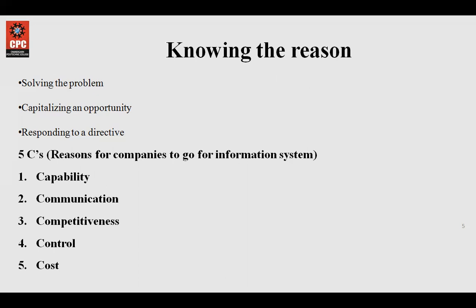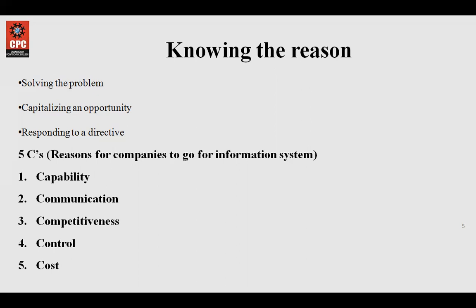For example, there is a company that is dealing with excessive data errors during the billing process. Suppose there's a shop in Elante Mall or any mall that is having a continuous problem with billing. So they need to have a system.